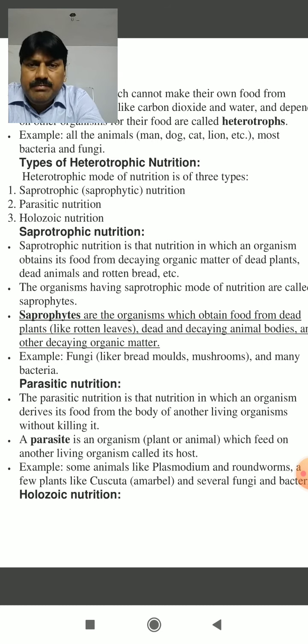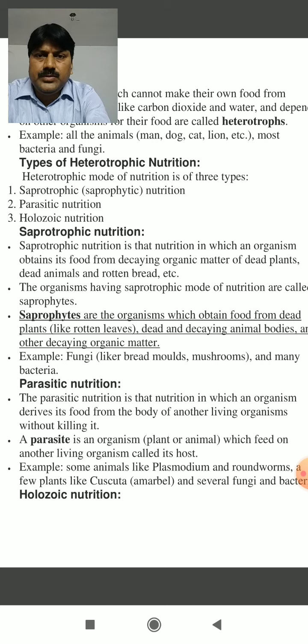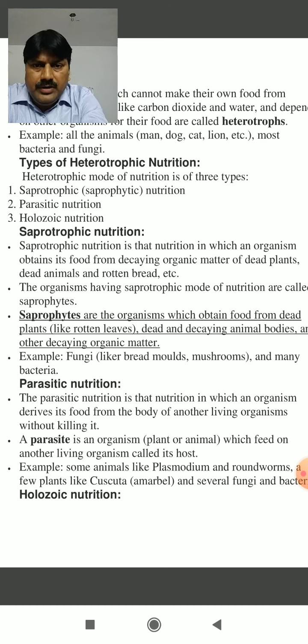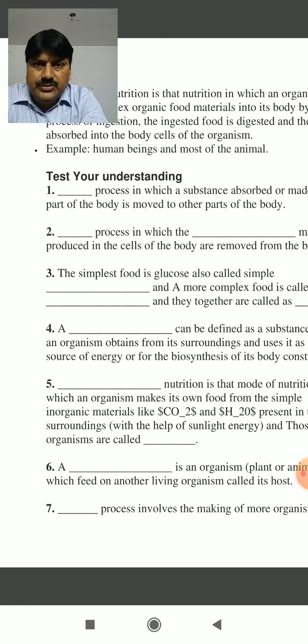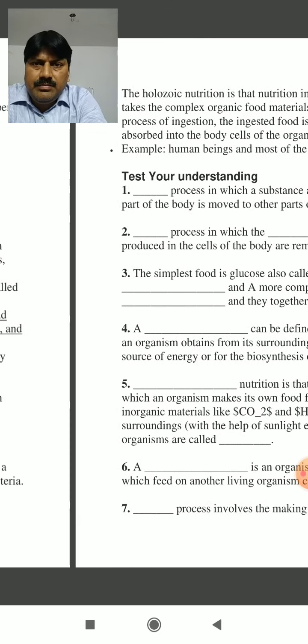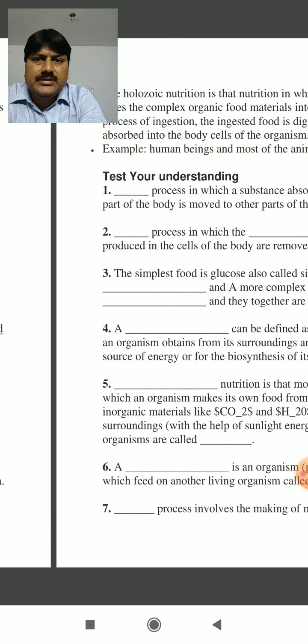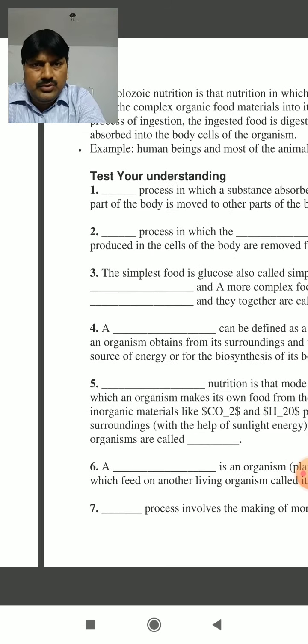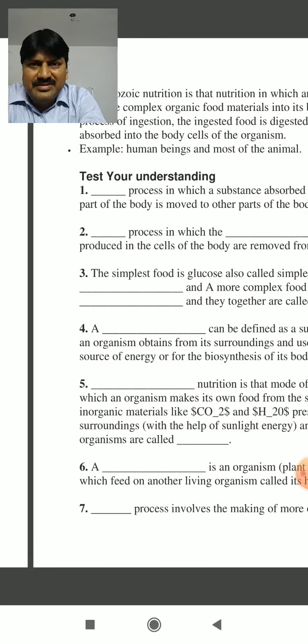The third very important heterotrophic mode of nutrition is holozoic nutrition. What is the meaning of holozoic nutrition? The word holozoic means, holo means complex, zoic means animal, we can simply say.